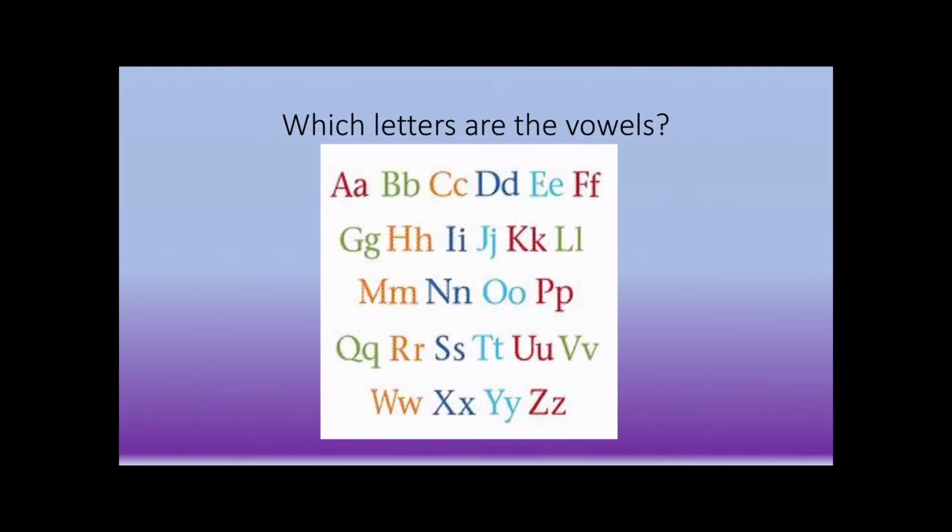A, B, C, D, E, F, G, H, I, J, K, L, M, N, O, P, Q, R, S, T, U, V, W, X, Y, Z. So which letters are the vowels? A, E, I, O, U.